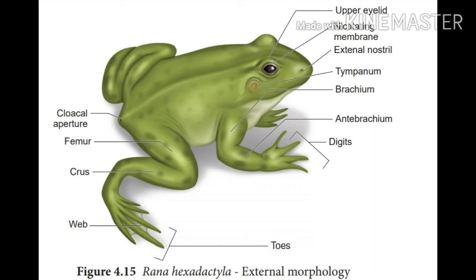Forelimbs are short, stumpy, and help to bear the weight of the body. Hind limbs are large, long, and consist of the thigh, shank, and foot. Sexual dimorphism is exhibited clearly. The male frog has a pair of vocal sacs and a copulatory or nuptial pad on the ventral side of the first digit of each forelimb.